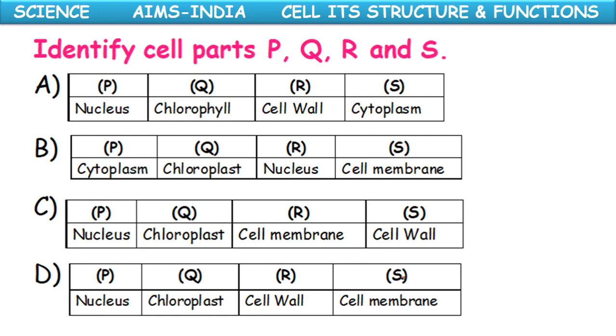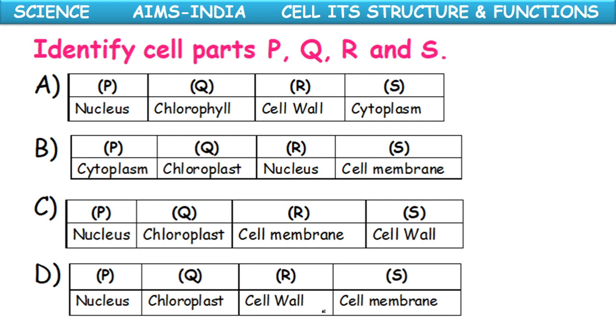Next, R. The outcome is that the cell cannot control the entry and exit of the substances, so it is the function of the cell membrane or plasma membrane. And the last, S: the cell loses its regular shape. The shape and structure function belongs to the cell wall.